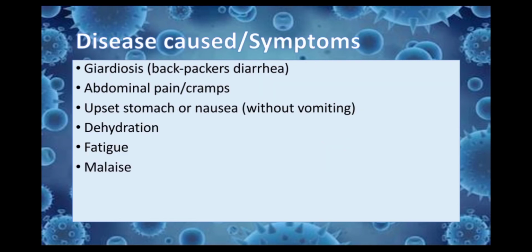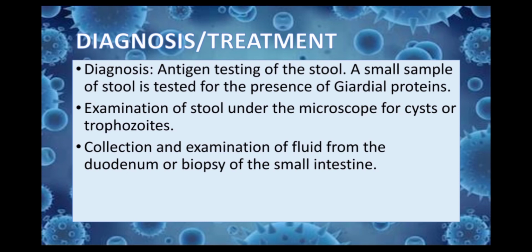The symptoms associated with these Giardia infections are giardiasis or backpacker's diarrhea, abdominal pains or cramps, upset stomach or nausea, dehydration, fatigue, and malaise.